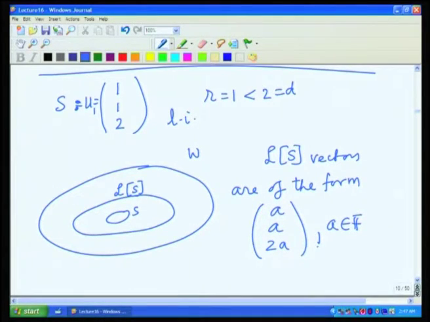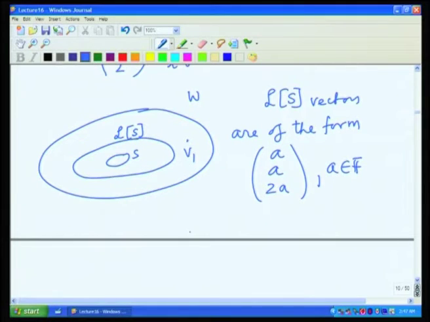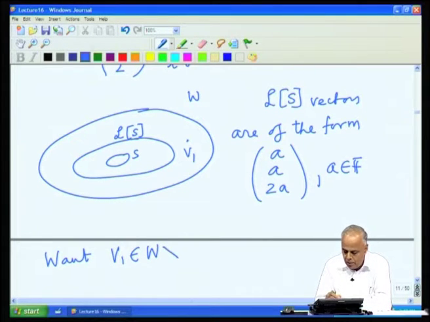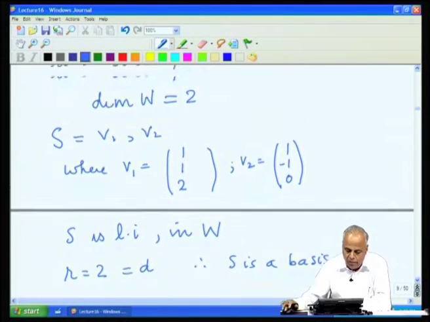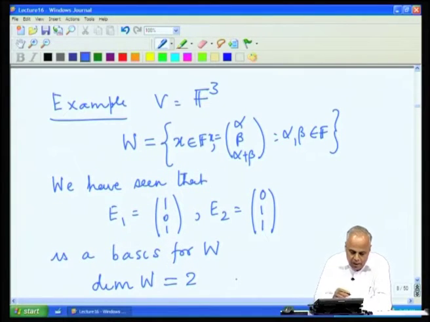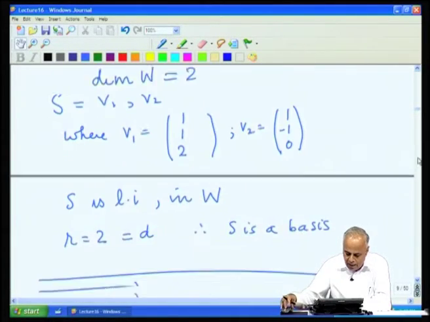So, LS vectors are of this form, and we are looking for V1 outside LS. So, we want V1 belonging to W, but not in LS, that is, in W minus LS. So, it must be a vector in W, and therefore, it must be a vector of this form (alpha, beta, alpha plus beta), but it should not be a vector in LS.